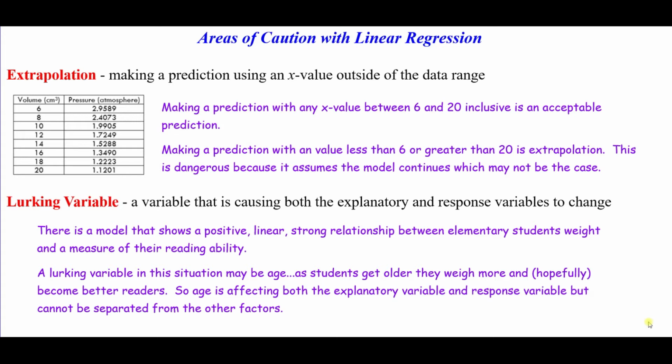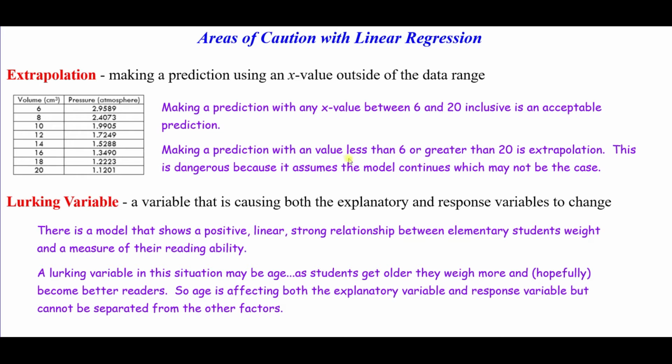So when we talk about extrapolation, what we're talking about is what happens when we're making predictions. When you're making predictions, remember you're plugging in a value for x. So for example, with this data, my x values go from 6 to 20. Making a prediction with any x value between 6 and 20 inclusive, so that means including 6 and 20, is an acceptable prediction. So we can only make predictions within the x values that are contained in our data.